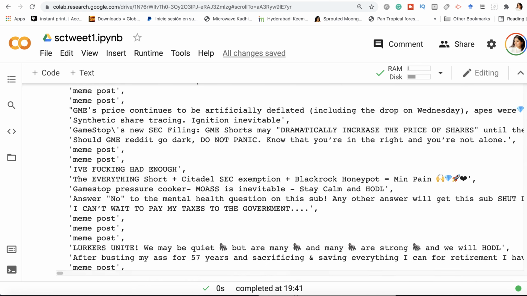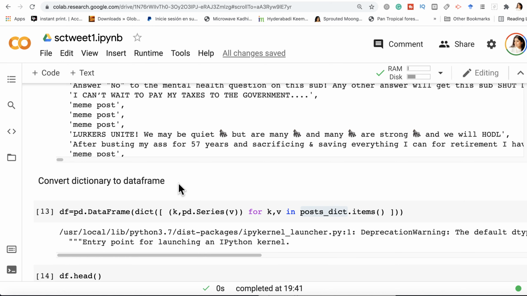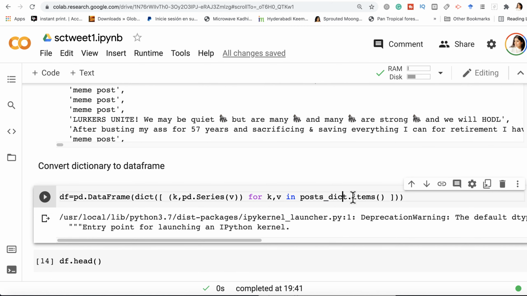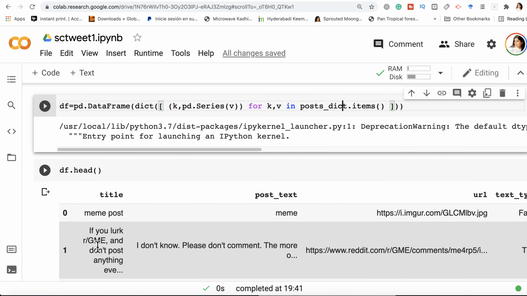And now, in order to convert these to a data frame, dictionary to data frame, there are two ways of going about it. I create a variable df, pd.DataFrame, dict k pd.Series v for k, v in post_dict.items. So that's going to turn everything into a data frame to work on. So this is the title of your post. If you lurk, r/GME, so r/ this R stands for Reddit, and GME was the subreddit name, as you know.